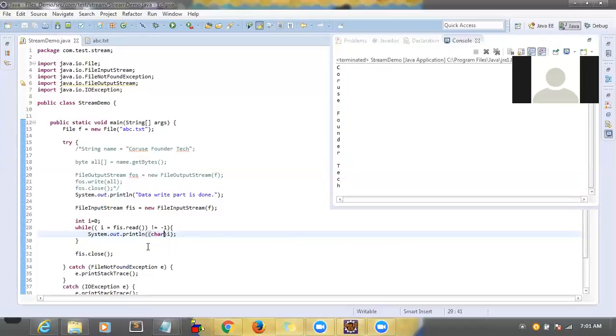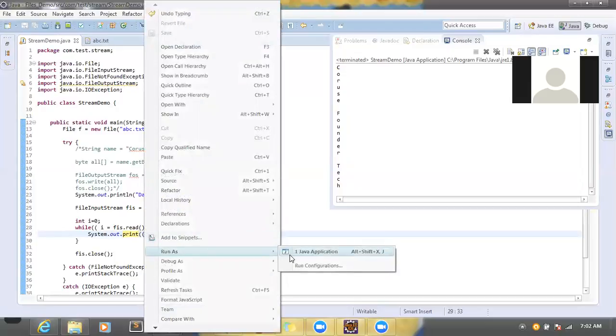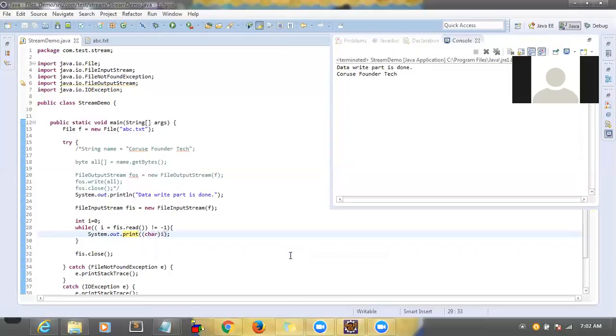Can you see the data? So instead of println, I want to print in one line. Okay, let me run it. You can see the data now.